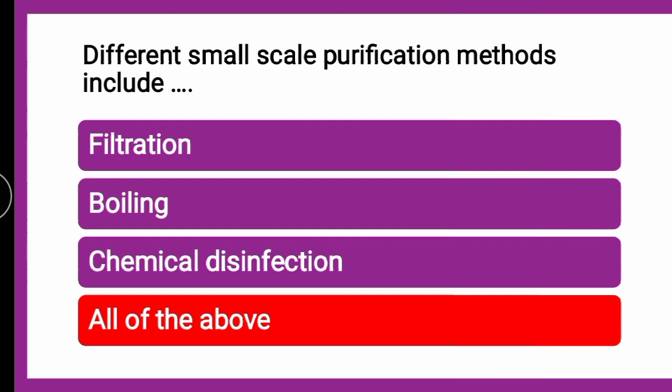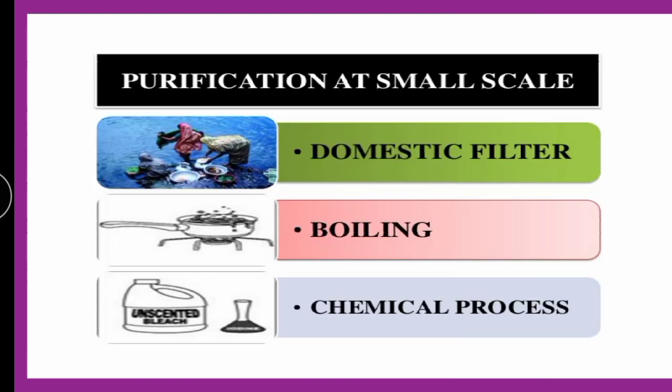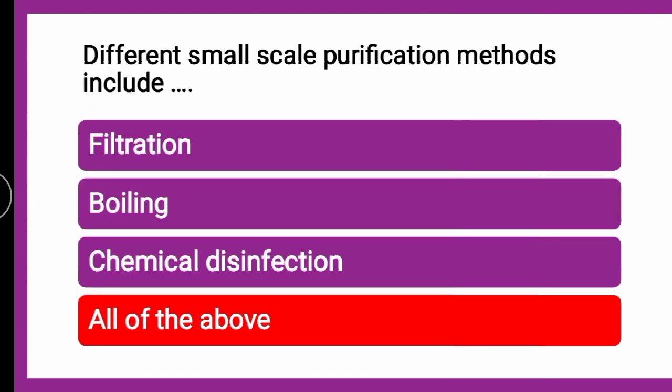Small scale methods include domestic filtration through cotton cloth straining, household boiling, and chemical treatment with chlorine, potassium permanganate, and iodine, etc. So all these methods are for small scale purification.